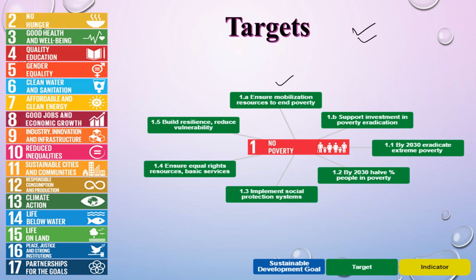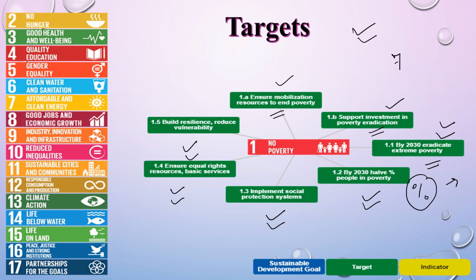Firstly, ensure mobilization of resources to end poverty, then support investment in poverty eradication. By 2030, eradicate extreme poverty. By 2030, halve the proportion of people living in poverty. Implement social protection schemes, ensure equal rights to resources and basic services, build resilience, reduce vulnerability. So these are the 7 targets which are to be achieved by the first goal.